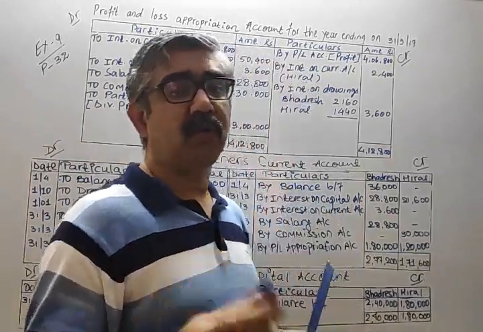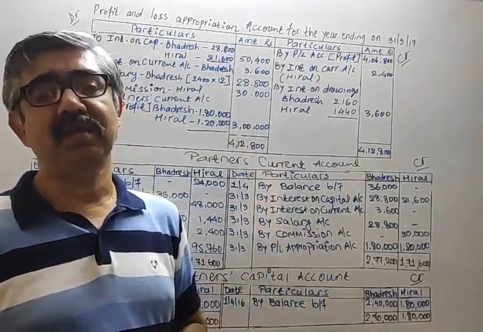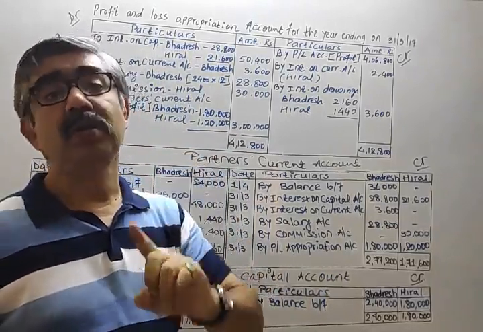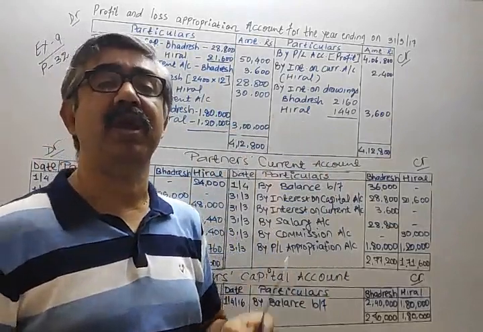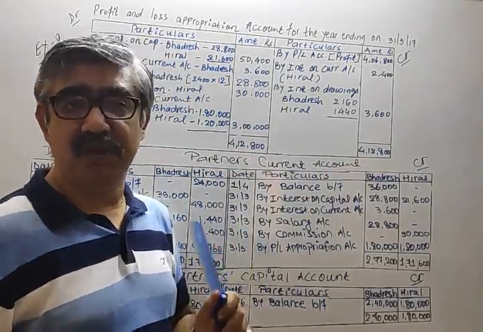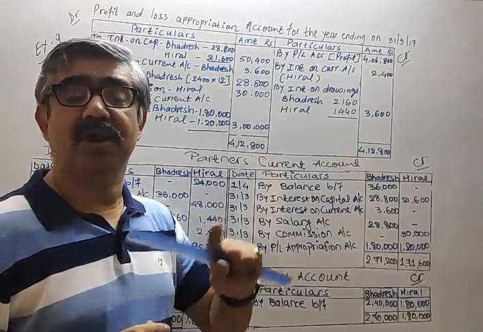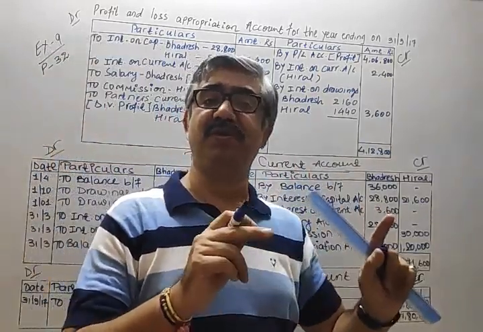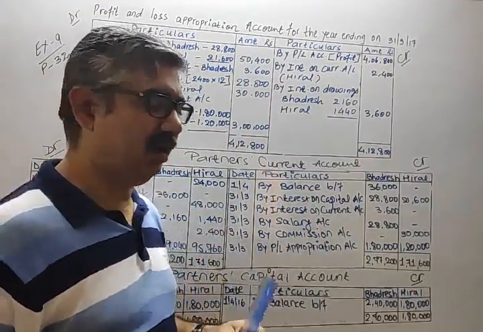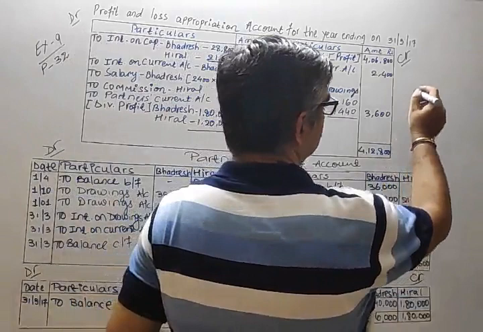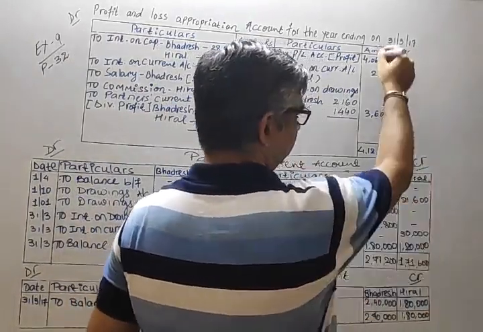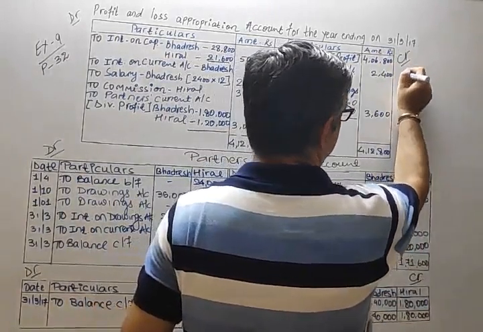So, indirectly we can say that total profit is given, so a special method is to be applied. Read the question thoroughly. Try to find out the difference between the previous question's commission and this question's commission, so you can get the exact idea of how to derive the commission out of the total of this, that is